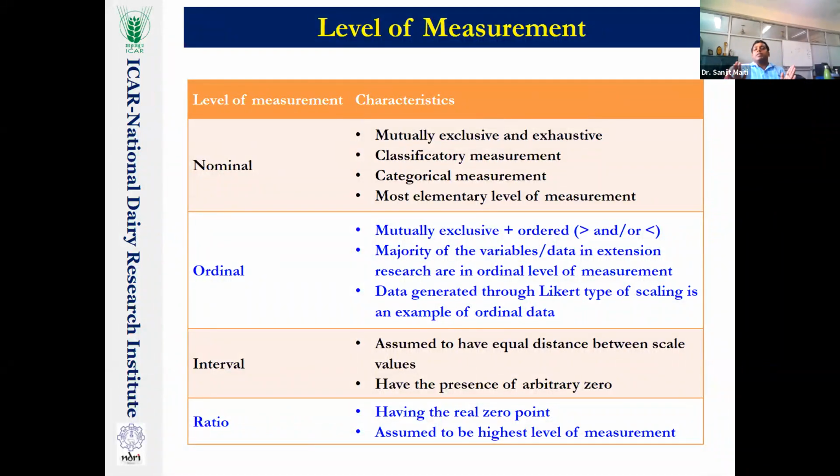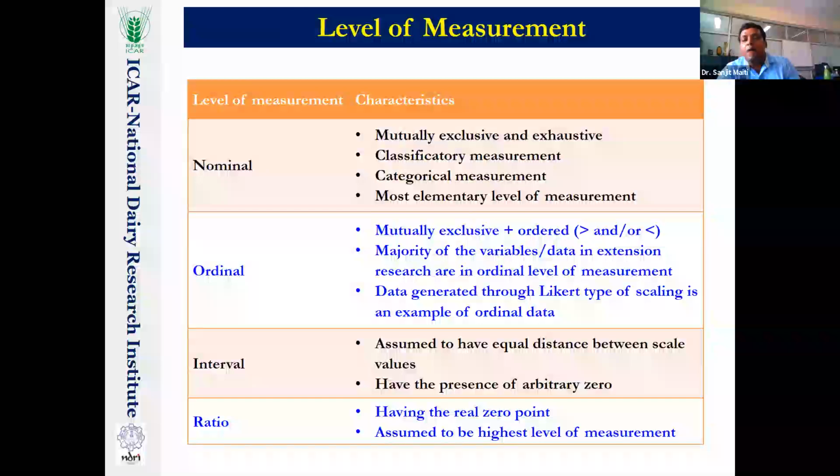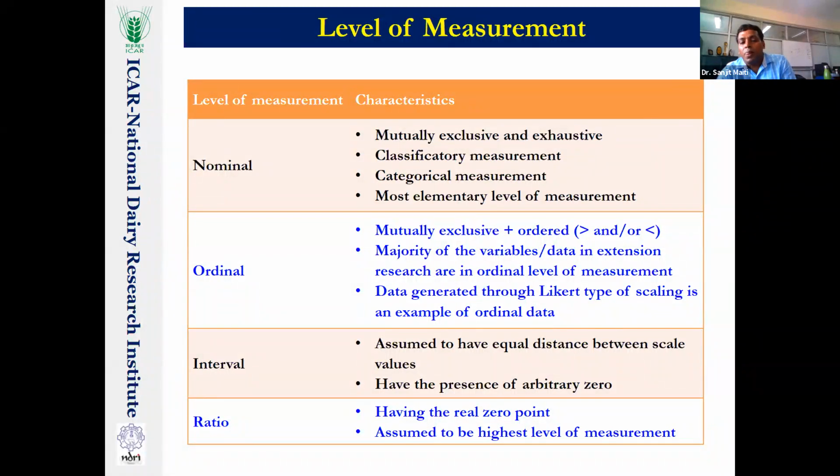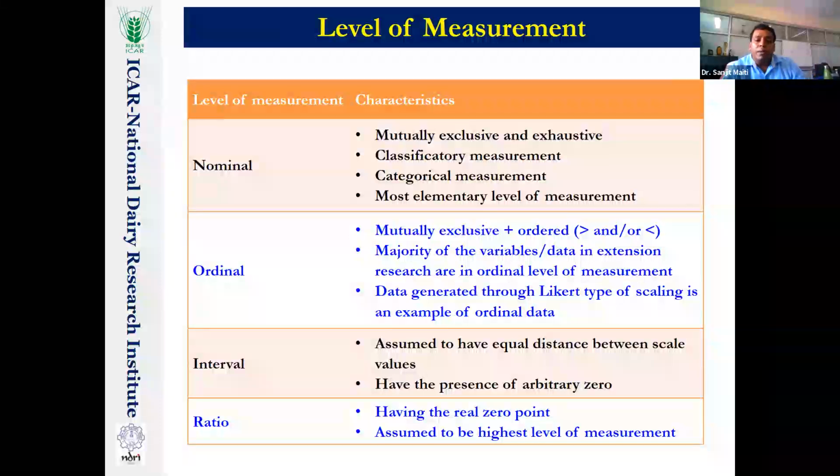The majority of the variables in extension research are coming to the ordinal level of measurement. Remember this thing. Many times this question has been asked. Majority of the extension research data are in the ordinal level of measurement. Remember, I am using the word majority, not that I am telling all the time. Okay, then you may ask the question, sir, age we are taking into consideration as a variable, or you take the example of years of schooling as a variable. Why then are you telling that all will be ordinal? I am telling the word majority, not all. Majority of our variables come on the ordinal level of measurement.